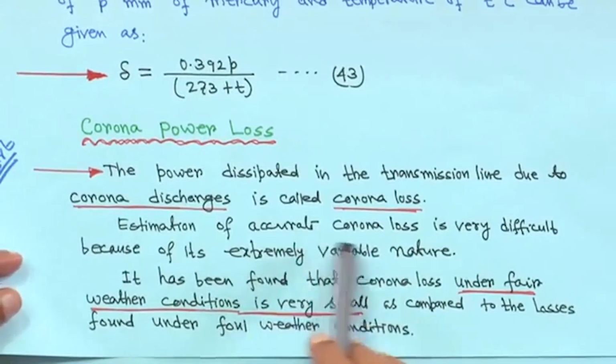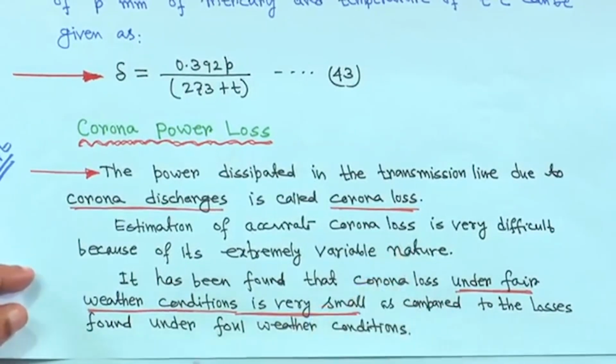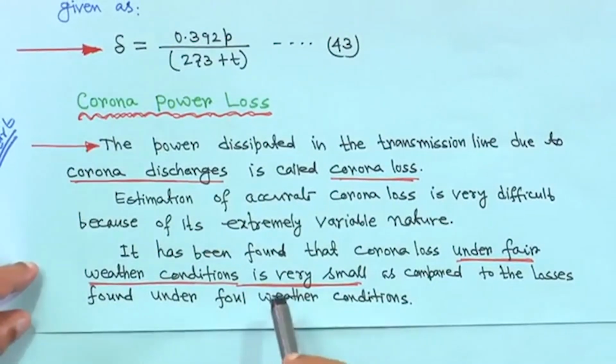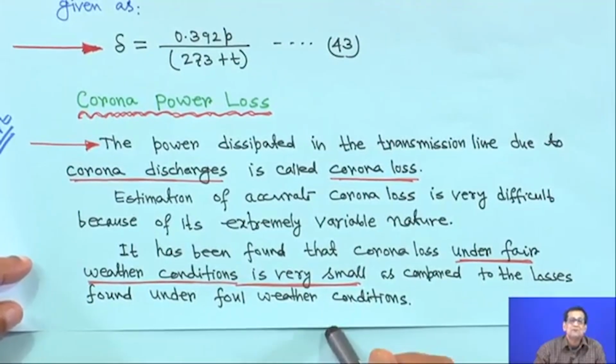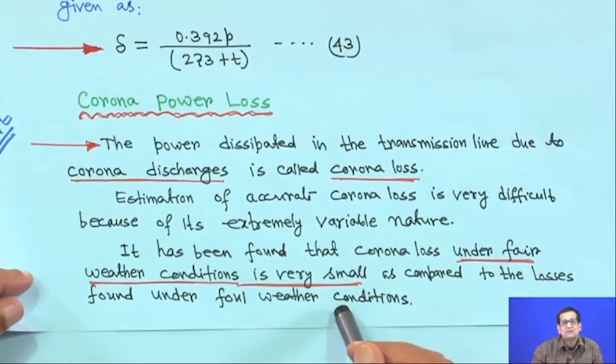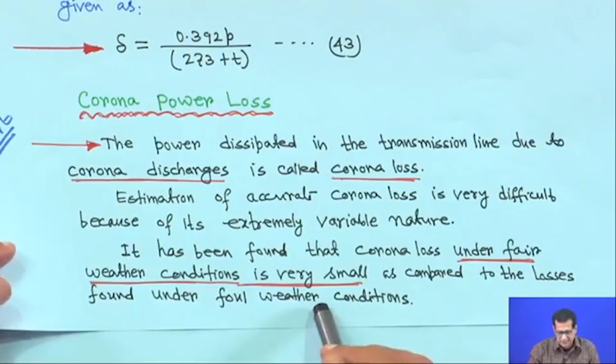Estimation of accurate corona loss is very difficult. It is almost impossible, because it is extremely variable in nature. It depends on so many factors associated with it. So, all these things have been explained. Under fair weather condition, corona loss will be very small, but under foul weather condition corona loss will be very high, as high as 10 times the corona loss of the fair weather condition.